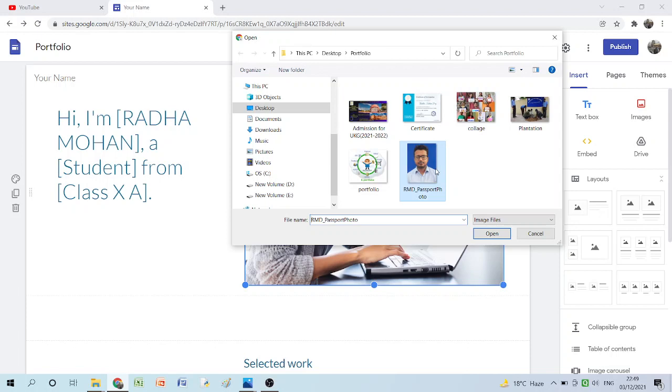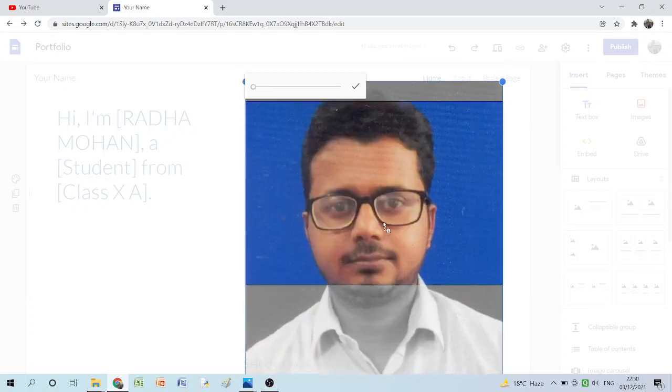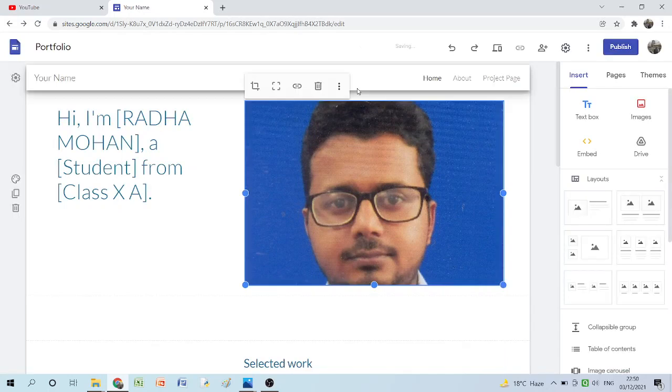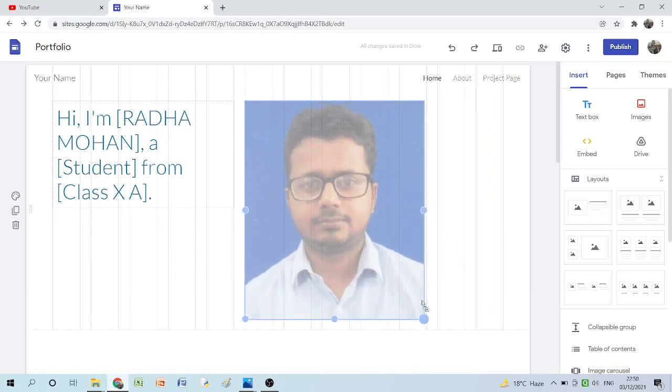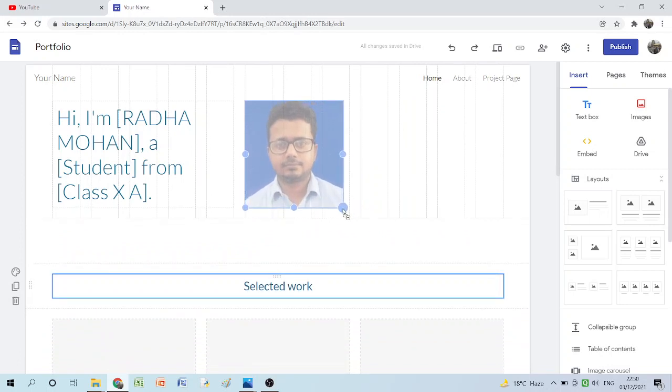Once you click over here, you will get the location of your folder where you need to find the picture which you have to upload. Click here. You just need to set the dimension of the picture so it looks better. You can crop it and put it in such a way that it looks better. You can drag it and stretch it as per your requirement.